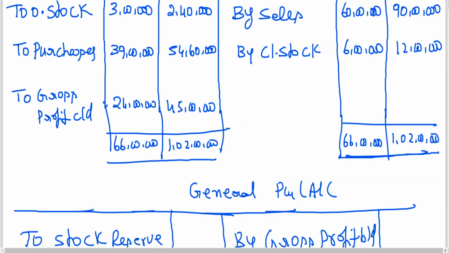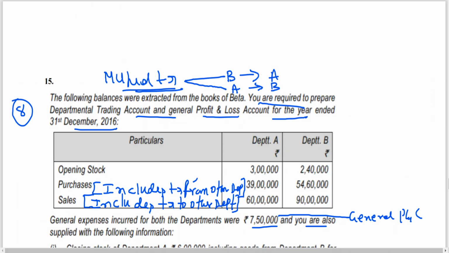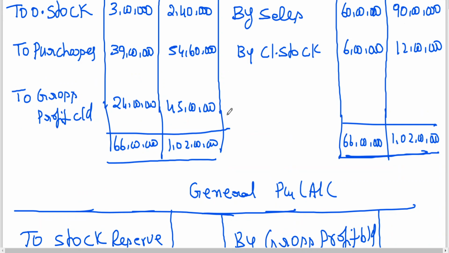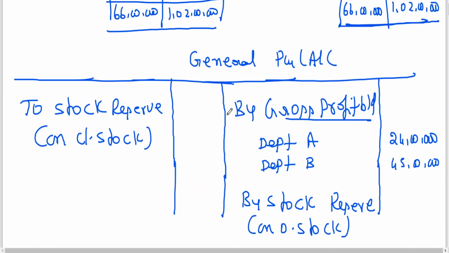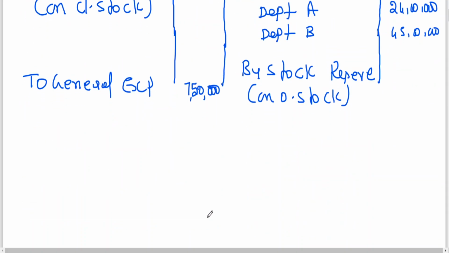Then I also have some expenses given. 7,50,000 is general expenses. To general expenses 7,50,000. So I'm leaving the space here.